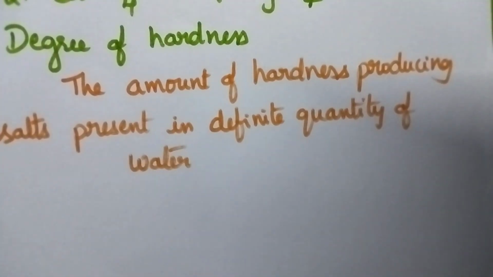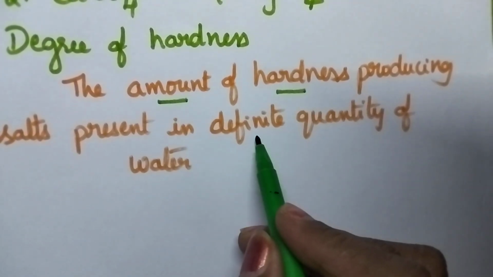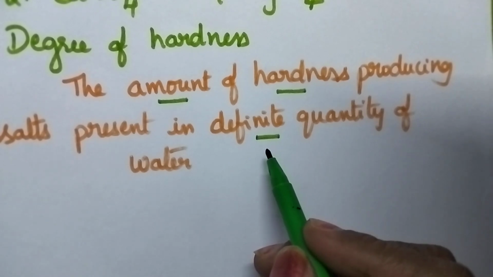So, degree of hardness means the amount of hardness producing salts present in a definite quantity of water.